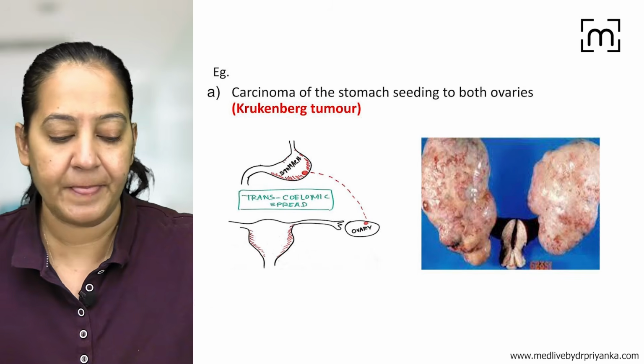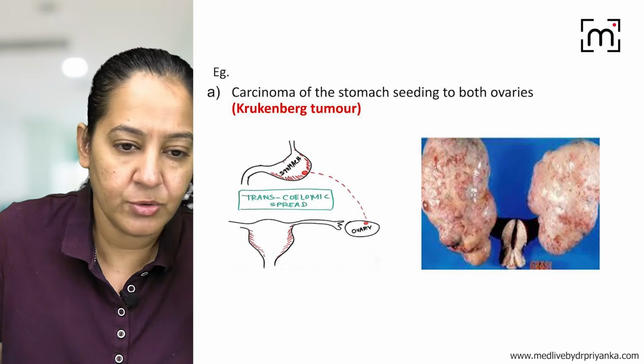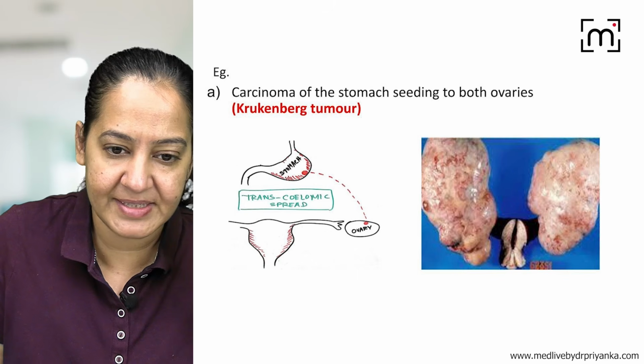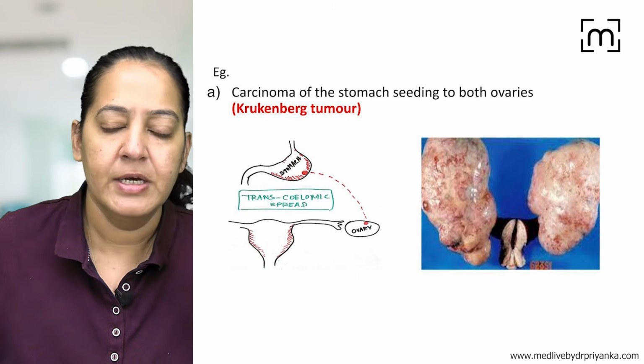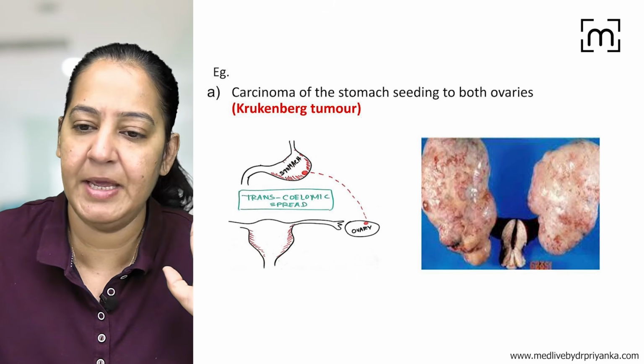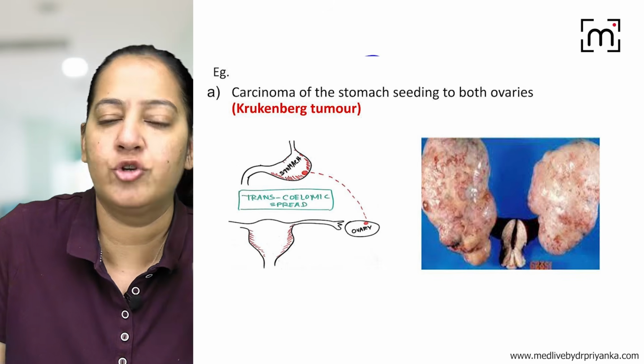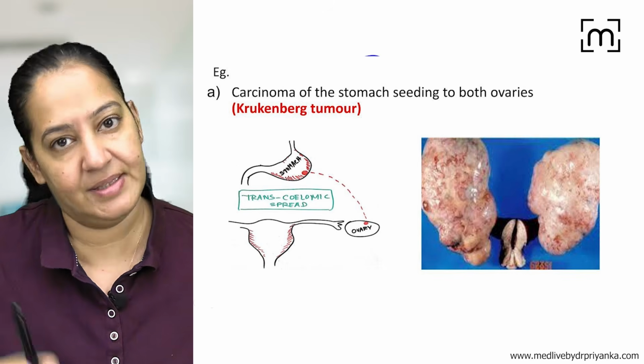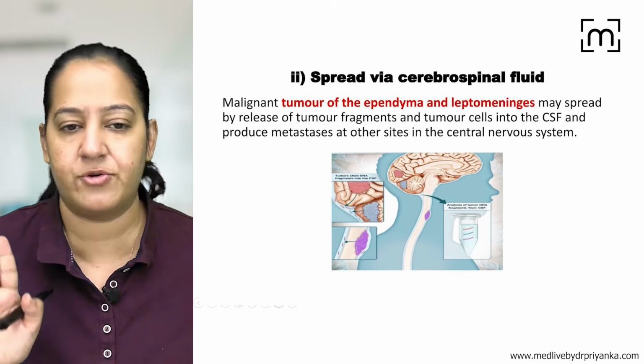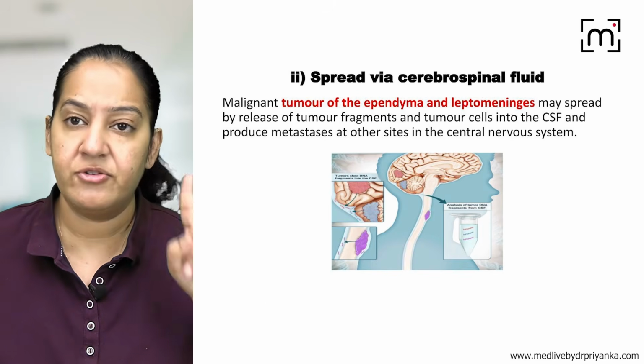You can see the Krukenberg tumor. The cells from the stomach are coming and involving the ovaries, so the bilateral ovaries are very big. Basically the carcinoma of the stomach is seeding into both ovaries. So it's a triad. That is the first thing in the transcoelomic route.